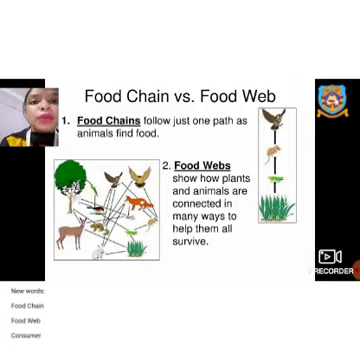Now one more topic in the chapter is food chain versus food web. What is a food chain and what is a food web? In the definition given there, food chains follow just one path as animals find food. So food chains go in one direction, from one animal to another animal.